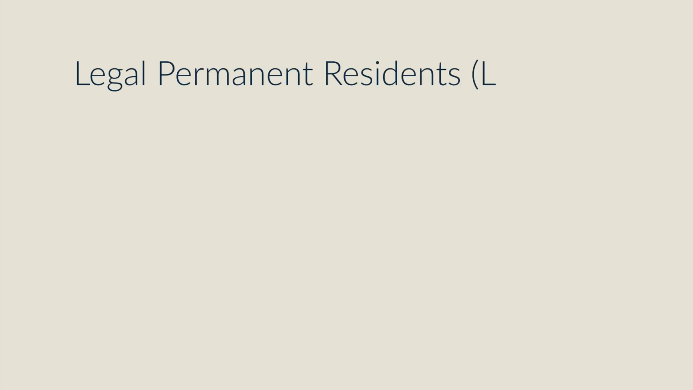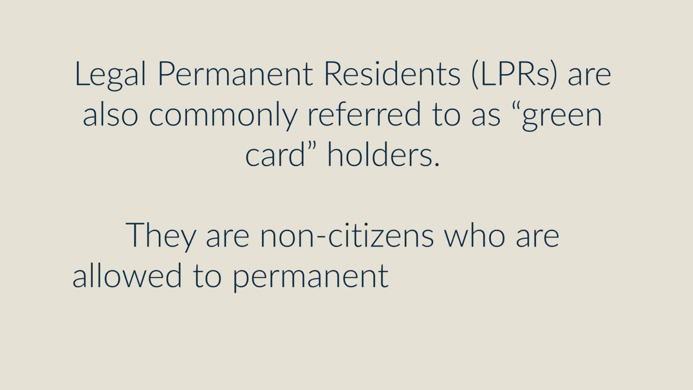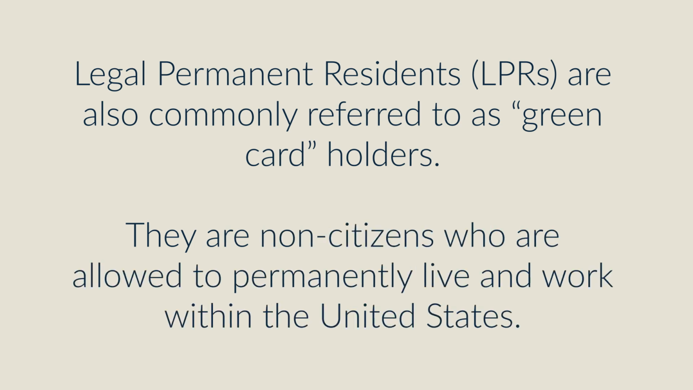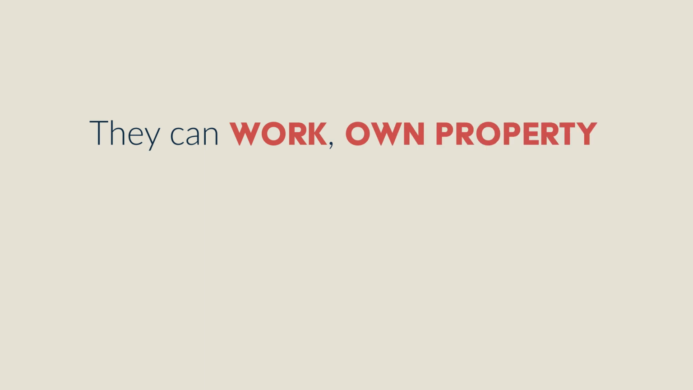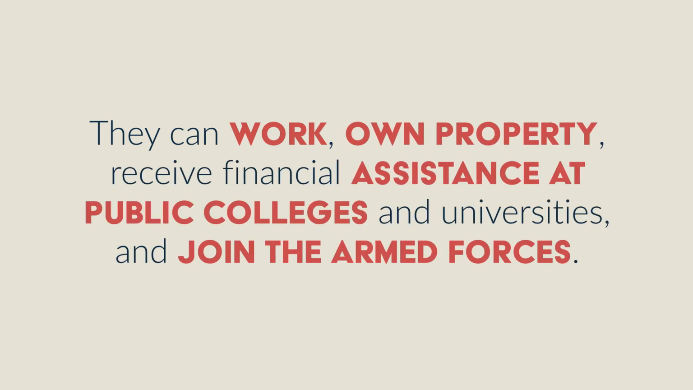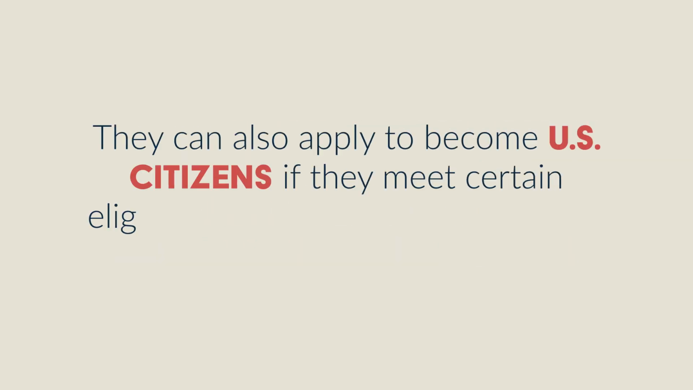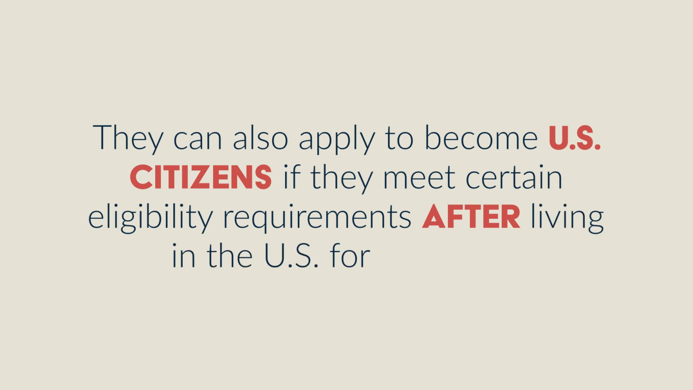Legal permanent residents are also commonly referred to as green card holders. They are non-citizens who are allowed to permanently live and work in the United States. They can work, own property, receive financial assistance at public colleges and universities, and join the armed forces. They can also apply to become U.S. citizens if they meet certain eligibility requirements after living in the U.S. for 5 years.